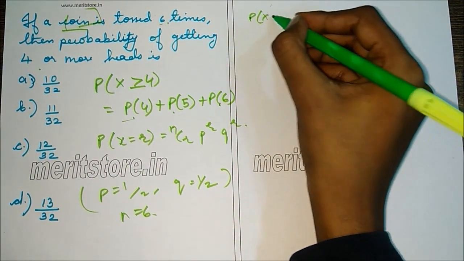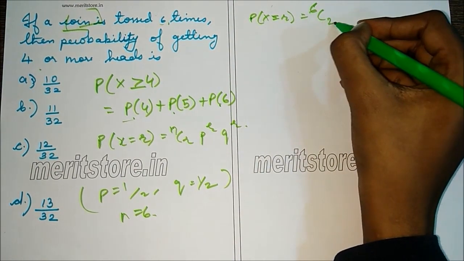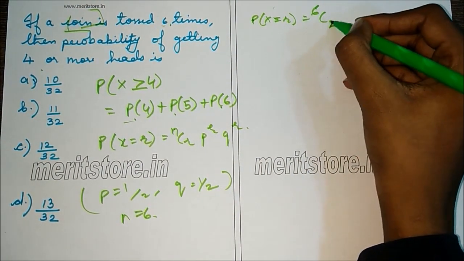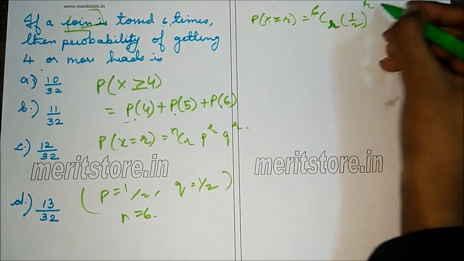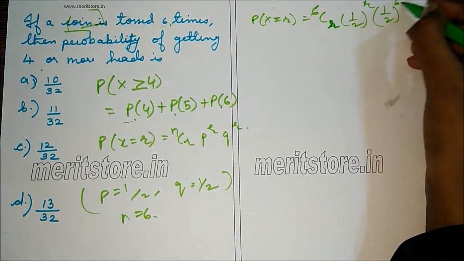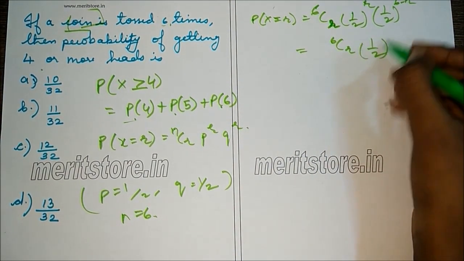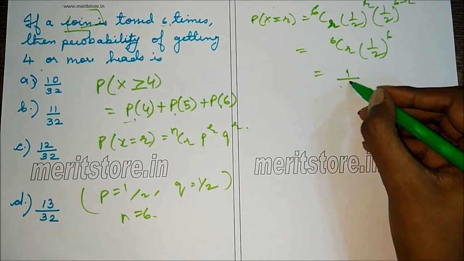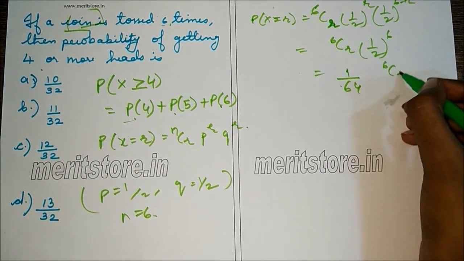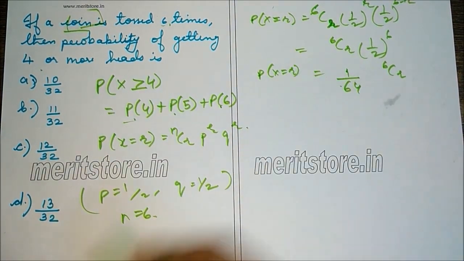We get P of x equals r is equal to 6Cr (1/2)^r (1/2)^(6-r). That is the same as 6Cr (1/2)^6. Now (1/2)^6 is 1 by 64, so this is 1/64 times 6Cr. This is the general form for any value of r.